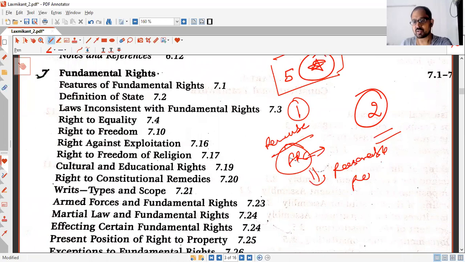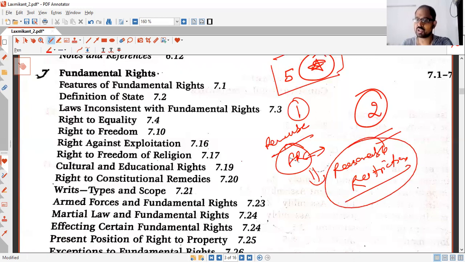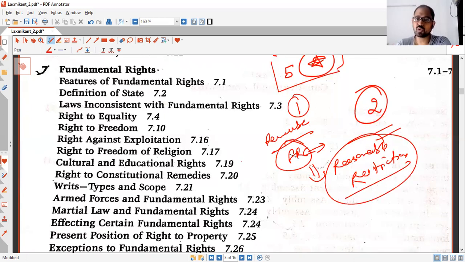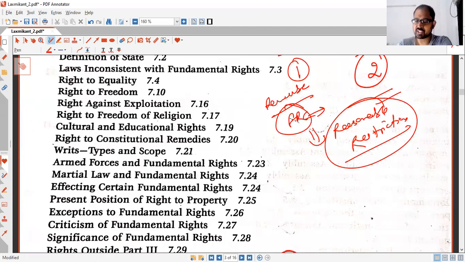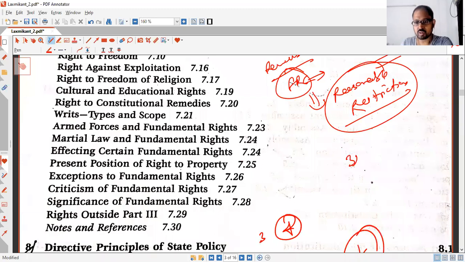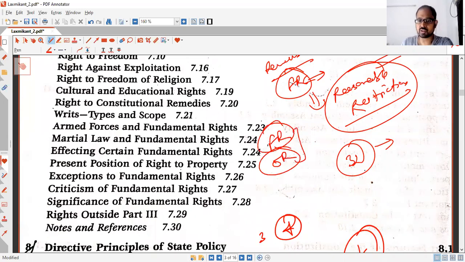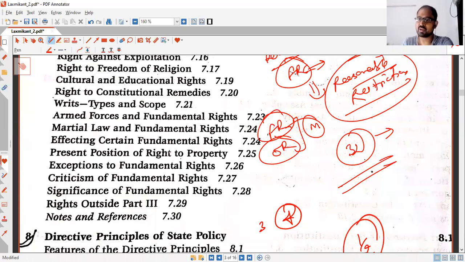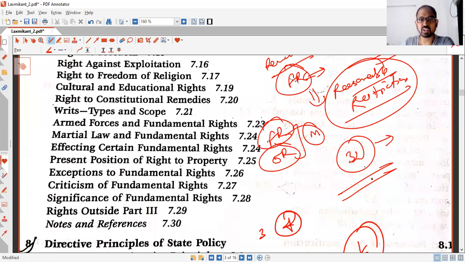As it is known to everyone, they are not sacrosanct, that means they can have some restriction, they are not absolute. There is always some reasonable restriction. So you need to know about the reasonable restrictions of all the fundamental rights. And then Article 32 is again very important. Then the difference between fundamental rights and ordinary rights. These types of things you should be looking for. So Article 32, the reasonable restrictions and all the fundamental rights, what do they say? You need to remember that. So it is important. You can take up to 2 hours to revise it.